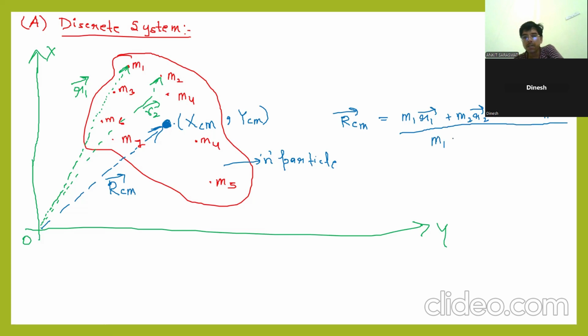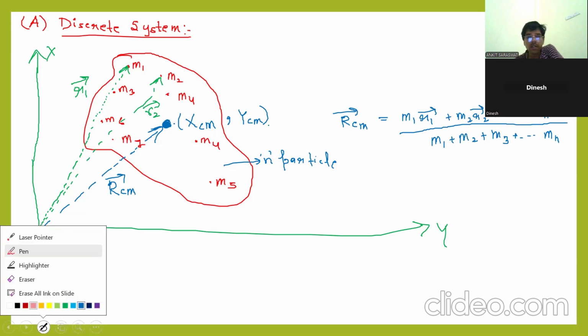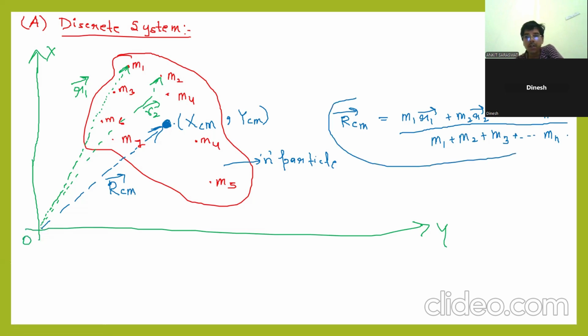Divided by the total mass. Can we do it practically? Like, how can we take the mass of these many particles? I will give you some example. Don't worry. This is just a formula. I just want to explain. This RCM is a vector, a position vector. Don't worry, each and everything I will explain. This is RCM.